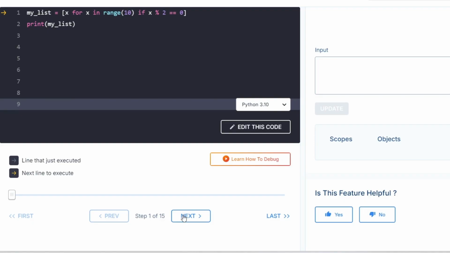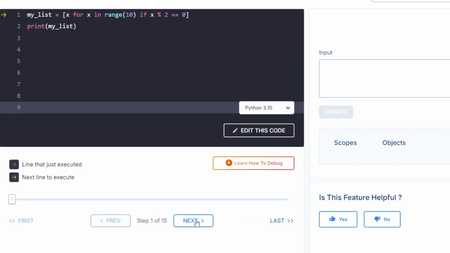So let's discuss the code line by line. It is given a value in the range of 10. Any value which is divisible by 2 will be printed.